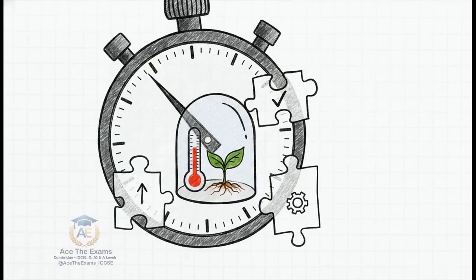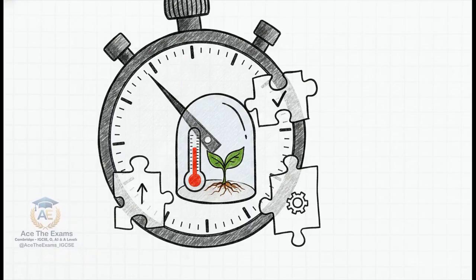Let's test this with a speed writing challenge. Take a moment to mentally extract the core trend from a complex scenario and structure a perfectly linked explanation using that PEEL framework we talked about. Imagine a scenario where a computer system monitors temperature sensors in an automated greenhouse. You have 30 seconds. Ready?